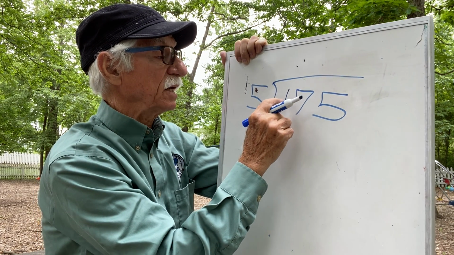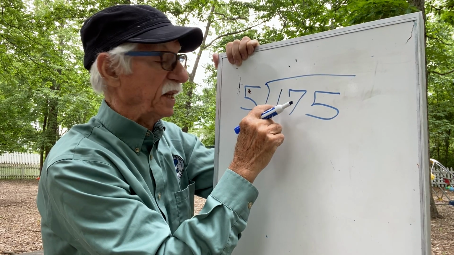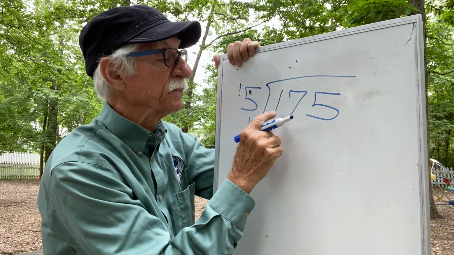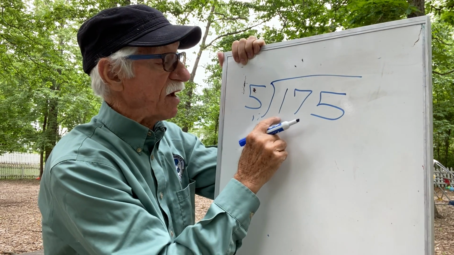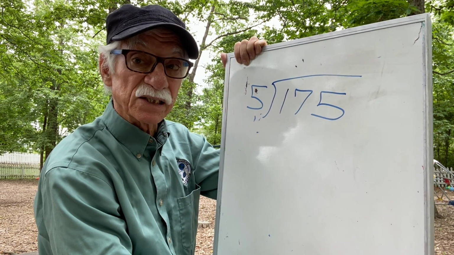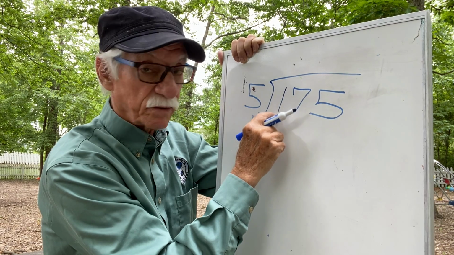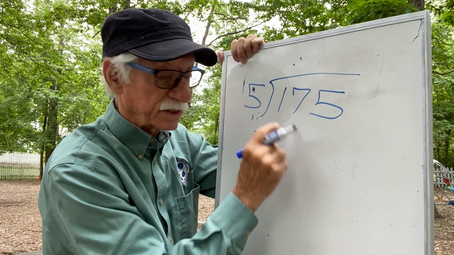So if I can't distribute the 100 place value, which I can't, I just go to the next place value. Pretty cool. So now I got 17 tens. 100 is 10 tens, and 7 tens is 17 tens.